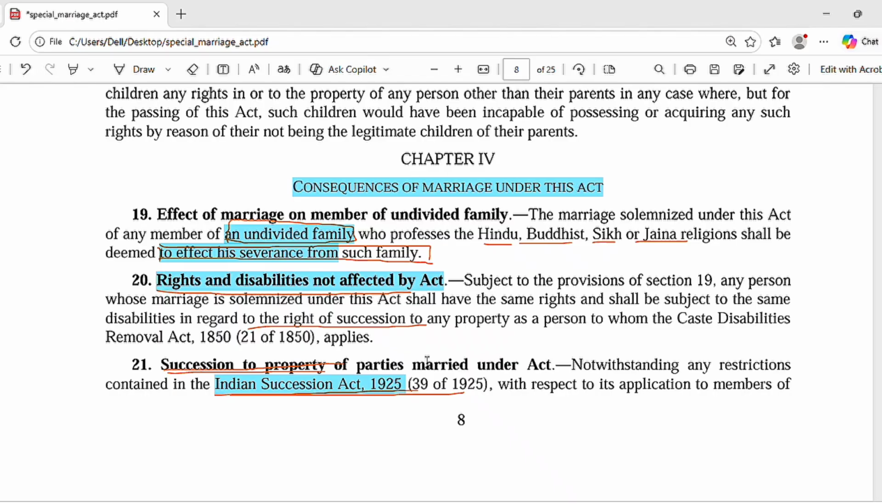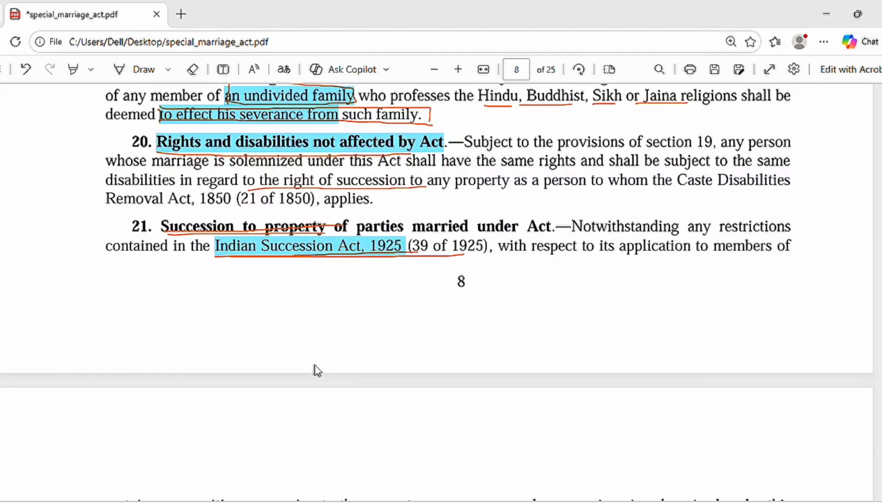Then section 21 says that for succession to the property of the parties married under this act, that is, how their property will be succeeded, the rules of the Indian Succession Act 1925 are to be followed. So this is something we were talking about. Those were the important things, especially.